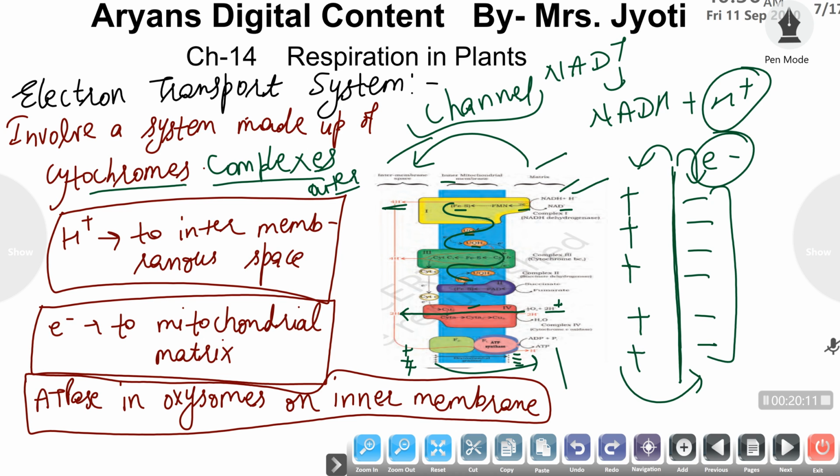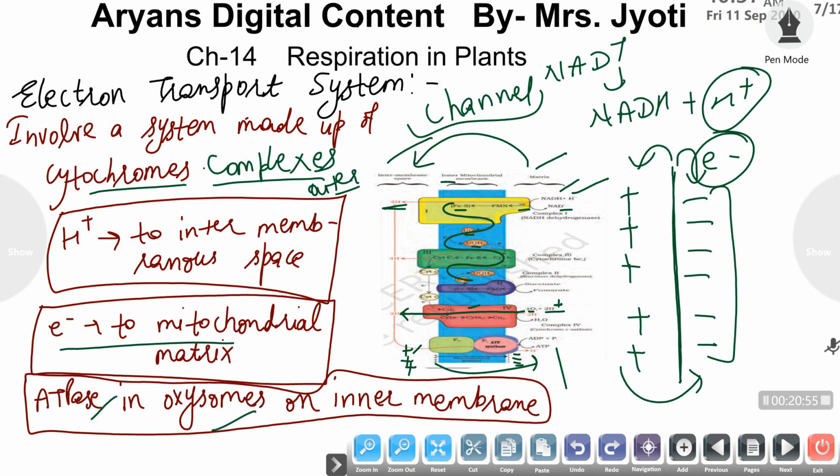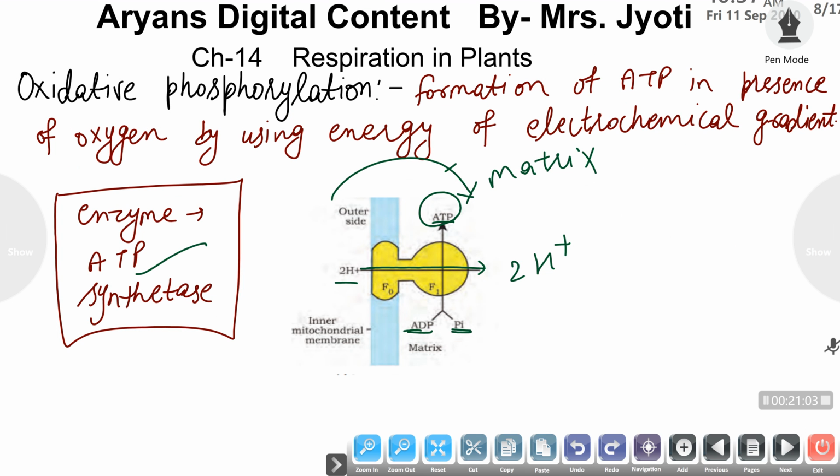When the electrochemical gradient breaks, the ATPase enzyme present in the oxysome, which provides a channel for the movement of protons to the inner membrane or the matrix of the mitochondria, then this energy of the gradient is also broken down, and this energy is used by the enzyme ATP synthetase for the synthesis of ATP from ADP and inorganic phosphate, and formation of this ATP occurs in presence of oxygen, in which oxygen was used for the oxidation of protons as well as of the NADH molecule to release electrons and protons.